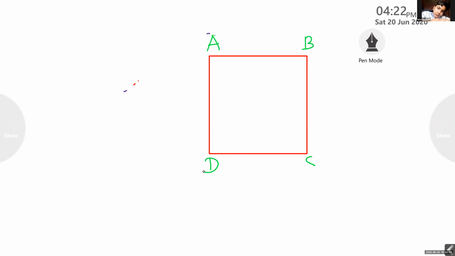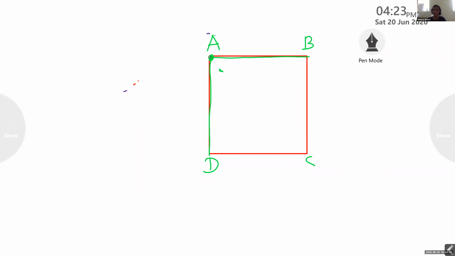AD is a side. AB is a side. Where is the meeting point of it? Will it intersect at any point? Ma'am, point A. So this is a vertex.